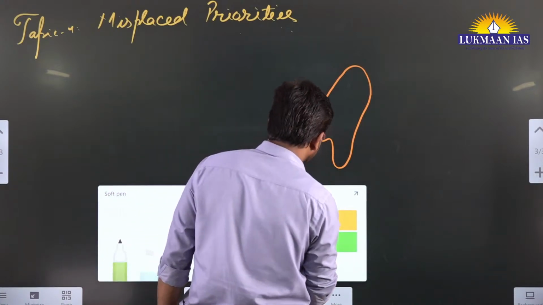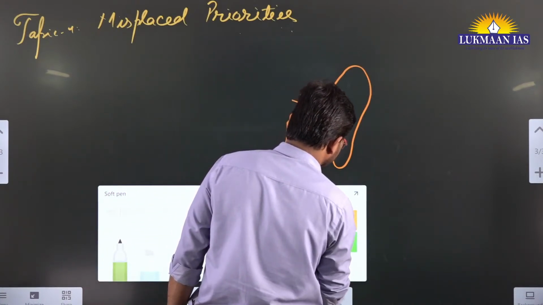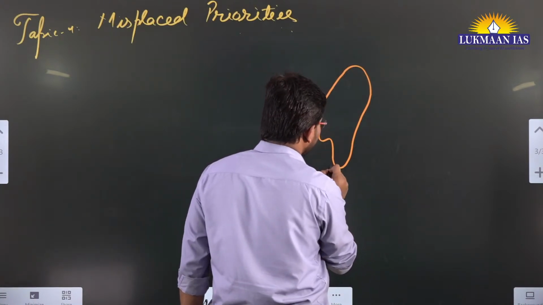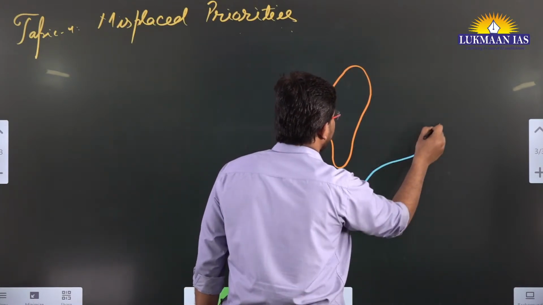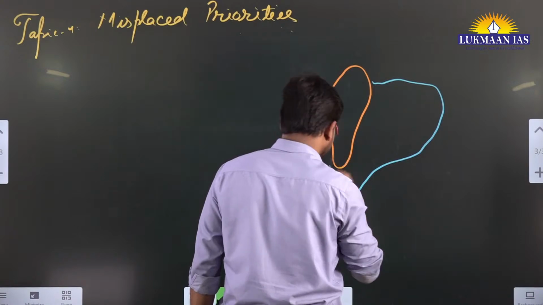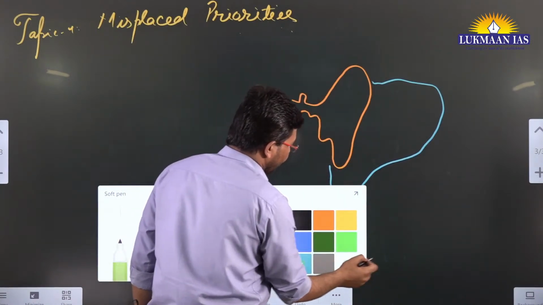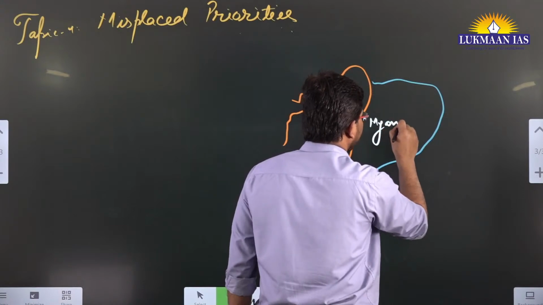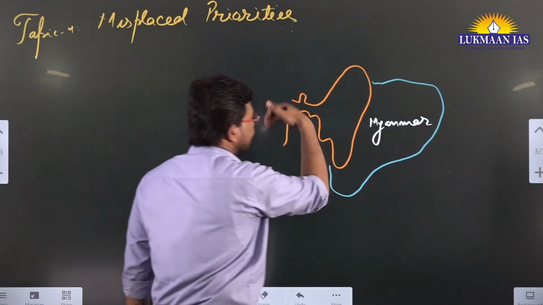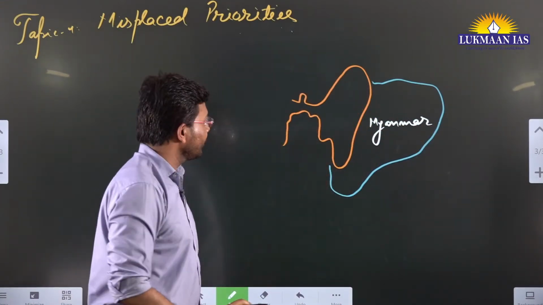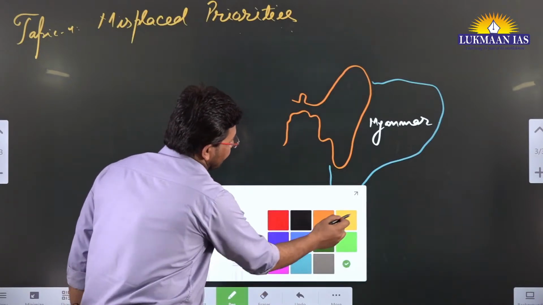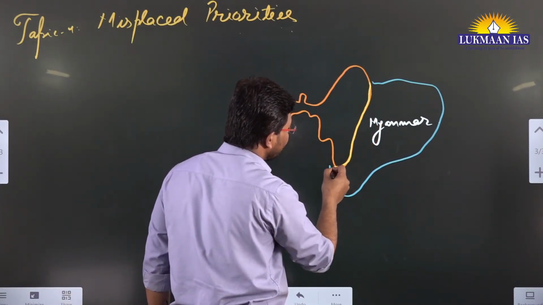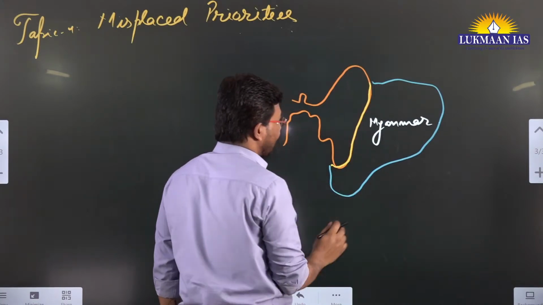To the eastern part of India, we have a country. Let me draw the boundary of that country. This is just a rough map of this country, and the name of this country is Myanmar. This is the northeastern portion of India. So basically, with Myanmar, India shares an international border. This is the international border between India and Myanmar.